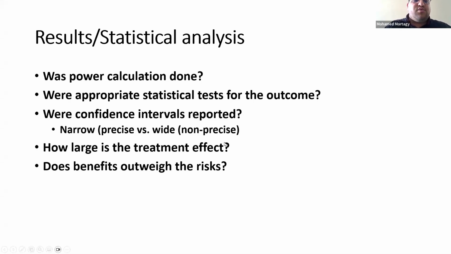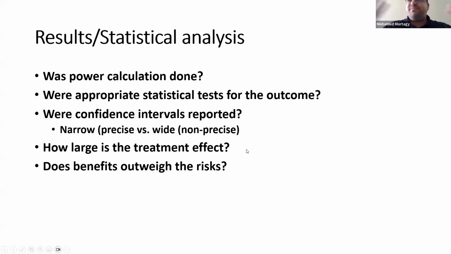Okay. And then you look at the treatment effect. Is it large enough to be clinically different? Let's say the acetazolamide compared to furosemide made congestion better by 1%. Is that really clinically significant? No. 1% is nothing, right? But let's say it improved it by 30%. Oh, it's a good number then. So as a clinician, you have to judge, is this treatment effect, even if statistically significant, clinically significant? Does it really make a difference in the treatment? And that's what we mean by how large is the treatment effect, right?